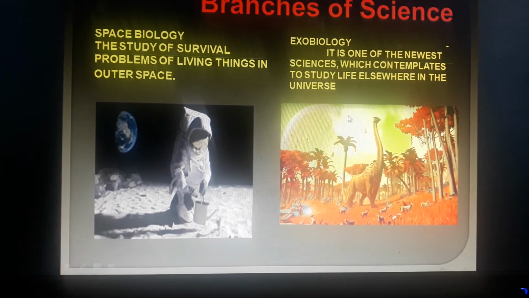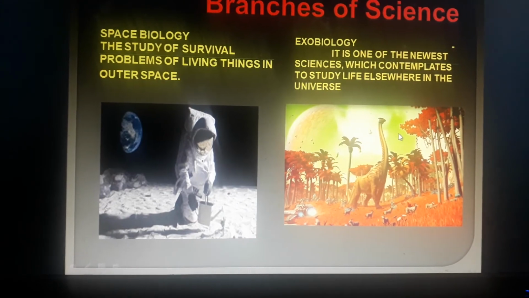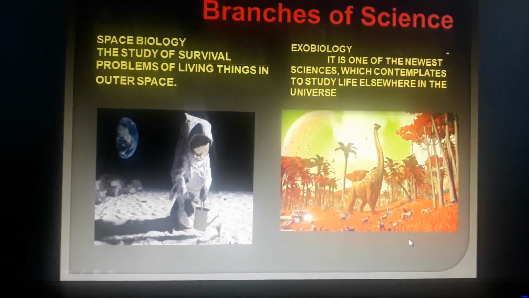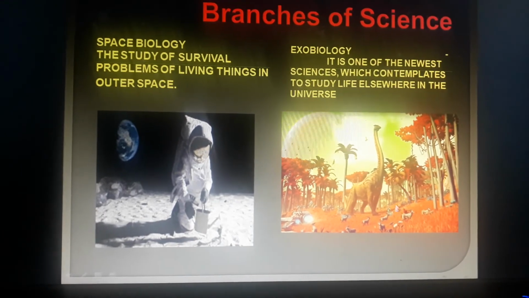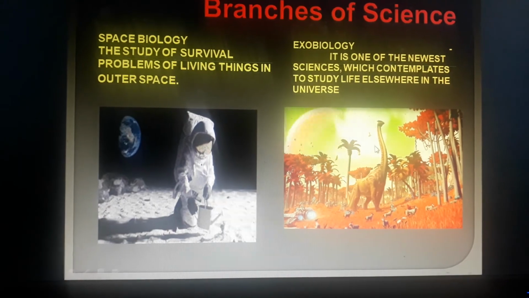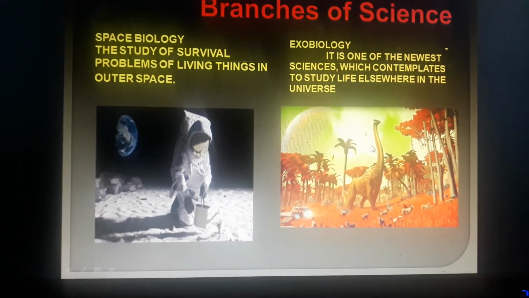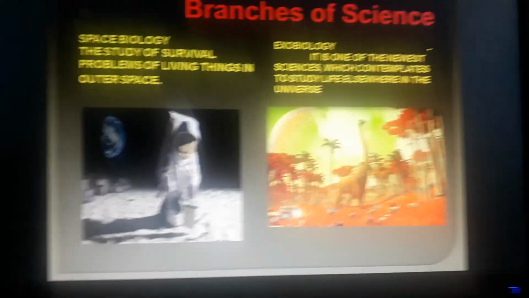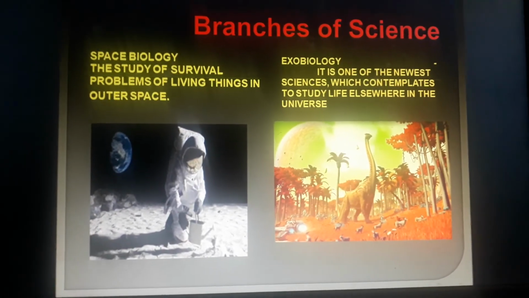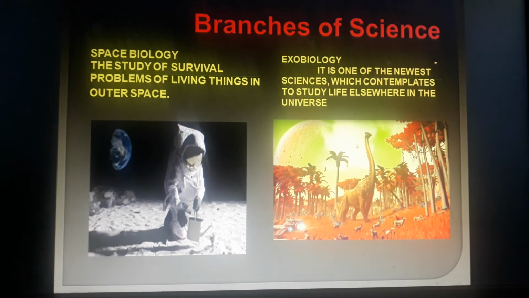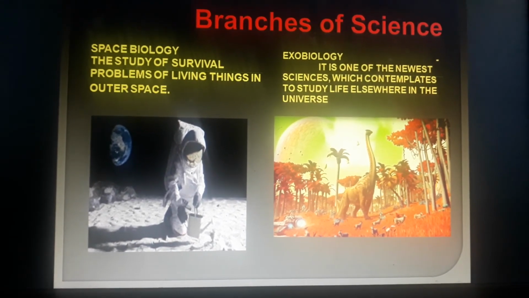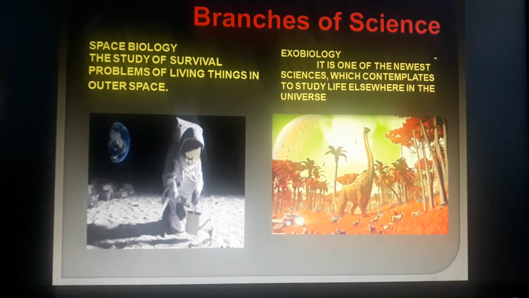Then exobiology, it is one of the newest sciences which contemplates to study life elsewhere in the universe. So is life possible somewhere else in the universe, because maybe the earth is becoming very, very full. So if life is possible in other planets, like they say Mars, and many stories are there, like Martians come, and people have seen unidentified flying objects, UFOs and all.